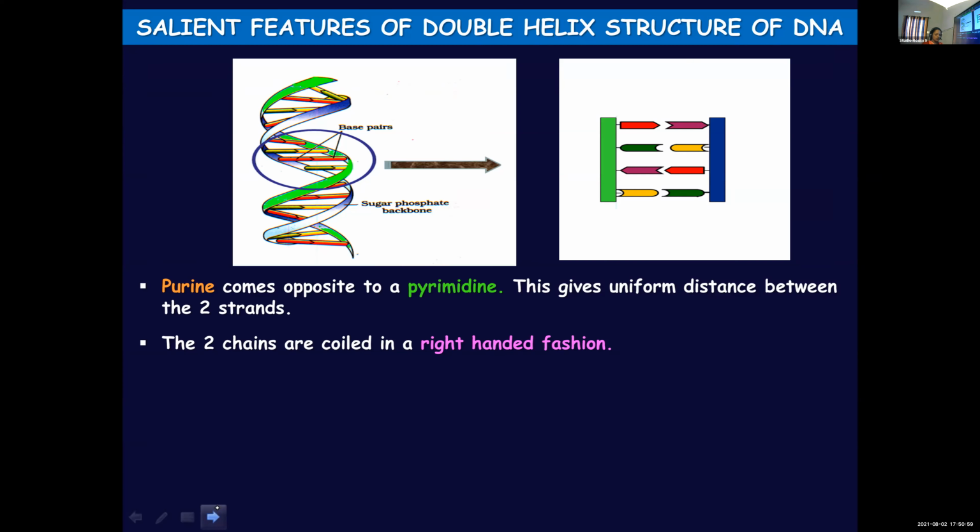Which are the purines, children? Which are the purines? Sharon? Adenine and guanine.